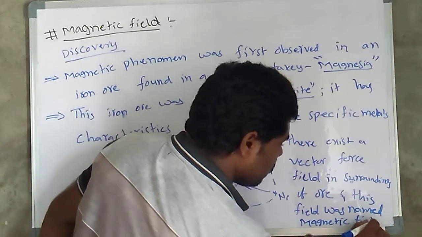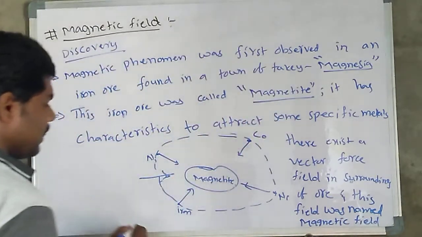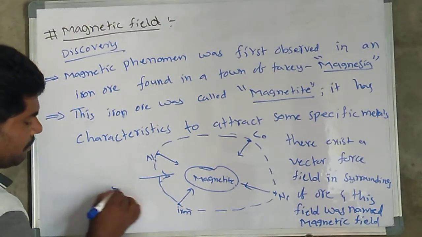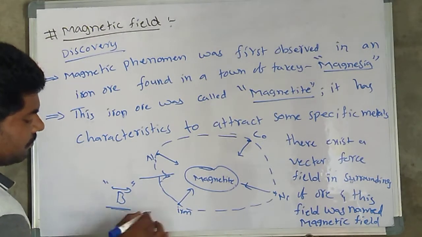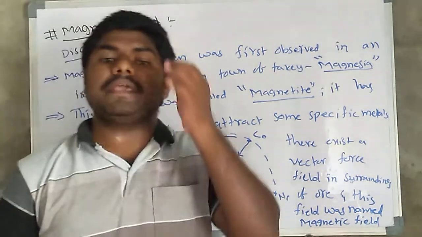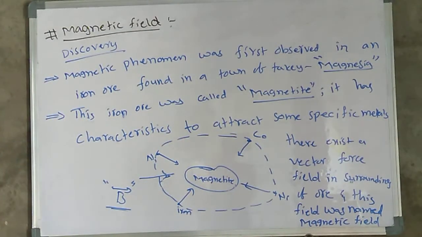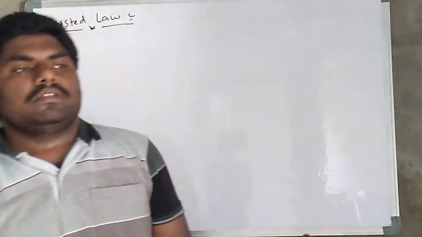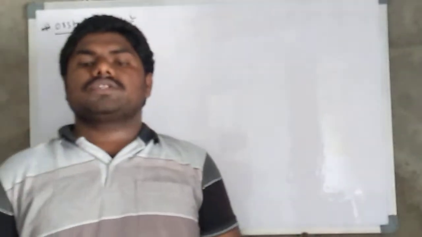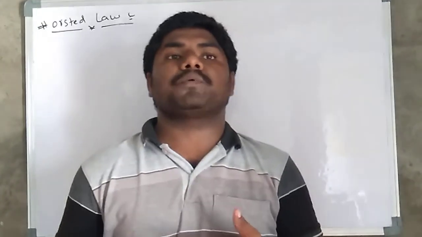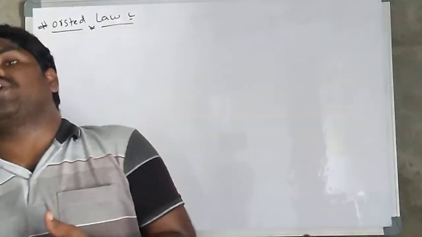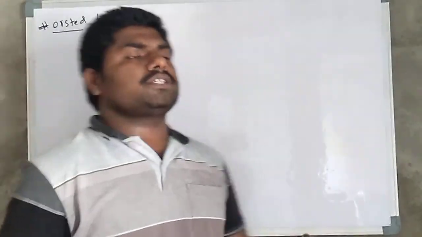It is denoted by the letter B, B bar in vector form. Next important topic, Oersted's law. Oersted, a physicist and scientist, observed that a current carrying wire produced a magnetic field in its surrounding.